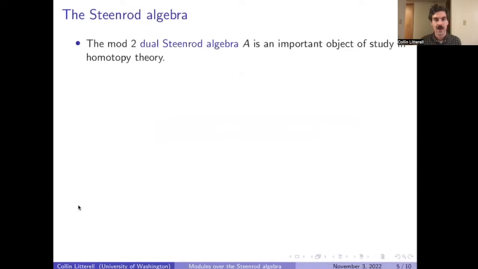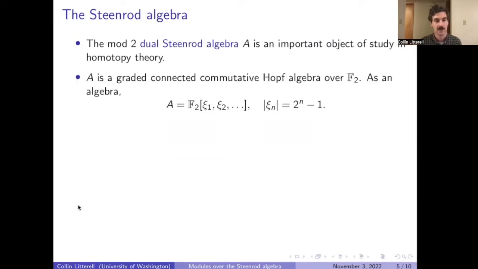Okay, so now I'd like to focus on the mod 2 dual Steenrod algebra, which is of course a very important object in homotopy theory. Just algebraically, it's a Hopf algebra, and its algebra structure just looks like a polynomial algebra on infinitely many generators. One of its key features is that if we look at the mod 2 homology of any space or spectrum, we get a comodule over A.